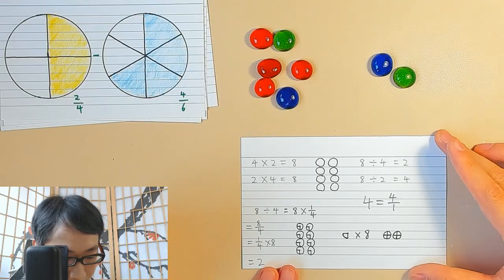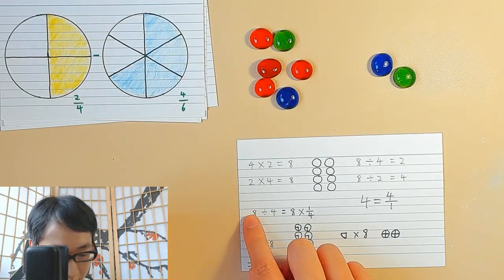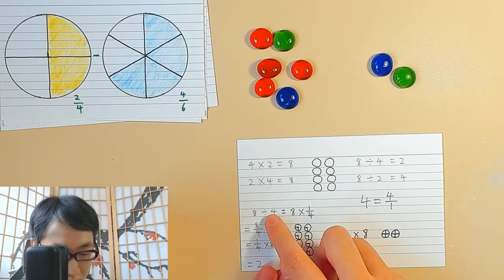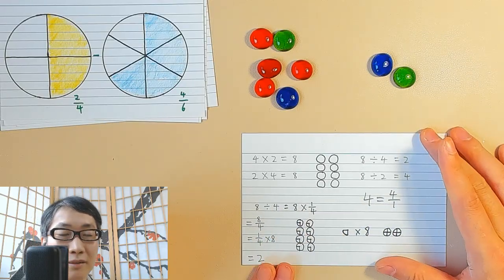Okay. So this is why, okay, 8 divided by 4 is equal to 8 over 4. Okay. They're the same thing.